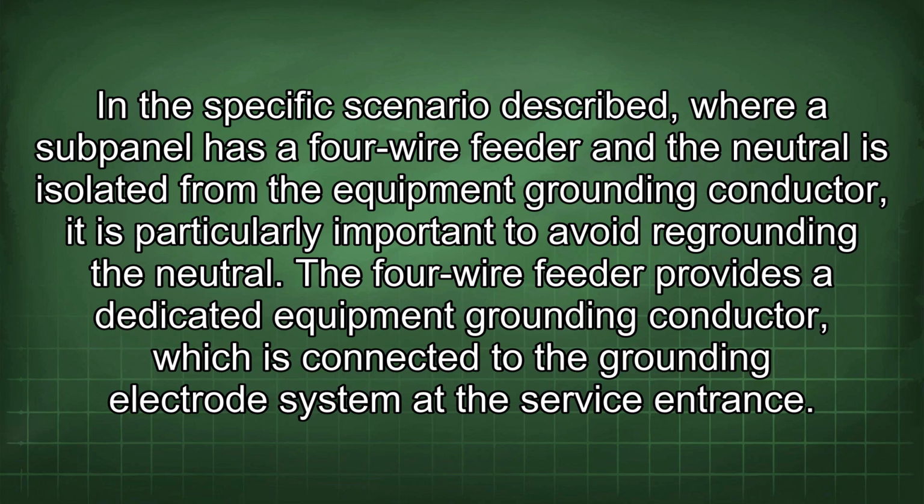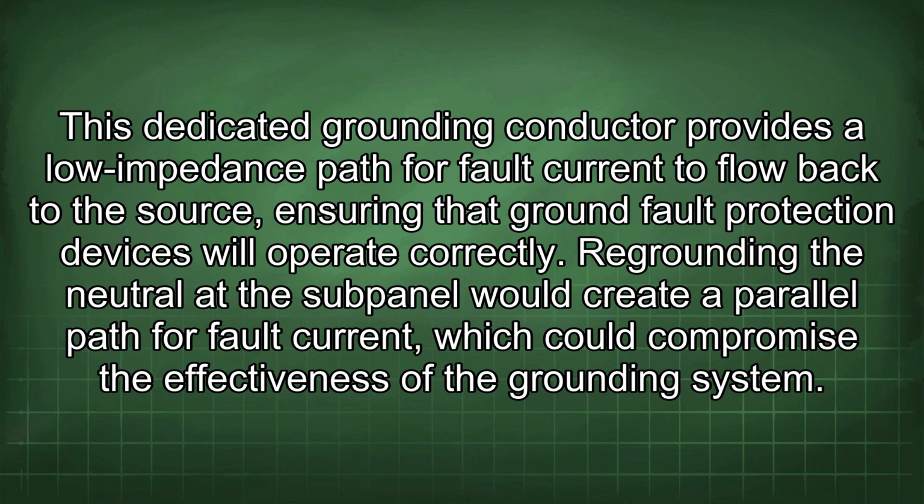In the specific scenario described, where a subpanel has a 4-wire feeder and the neutral is isolated from the equipment grounding conductor, it is particularly important to avoid regrounding the neutral. The 4-wire feeder provides a dedicated equipment grounding conductor, which is connected to the grounding electrode system at the service entrance. This dedicated grounding conductor provides a low impedance path for fault current to flow back to the source, ensuring that ground fault protection devices will operate correctly.